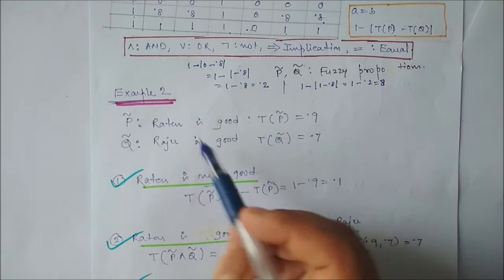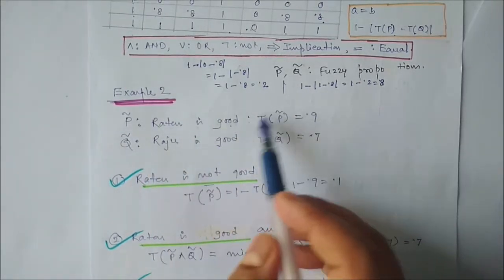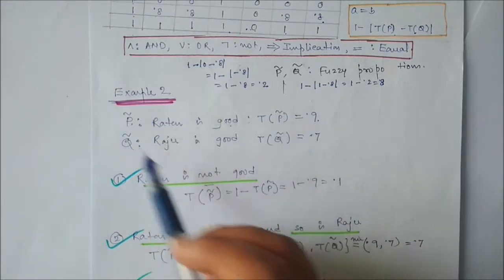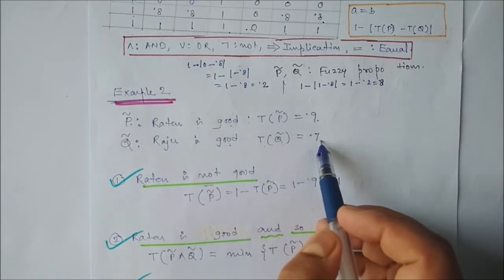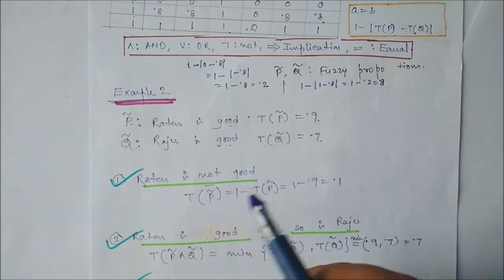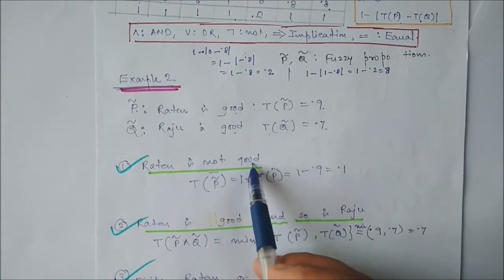So some more examples. Say another proposition, Ratan is good. So the truth value is what? 0.9. So P is the symbol of the fuzzy proposition. Raju is good. So TQ is 0.7. Q is a fuzzy proposition. So these two statements are fuzzy propositions. Now, Ratan is not good. How to get this one?